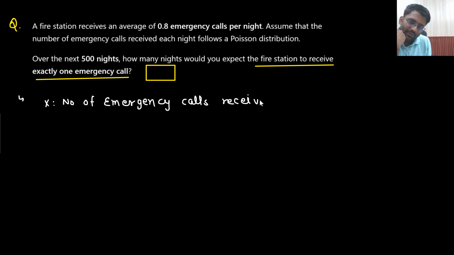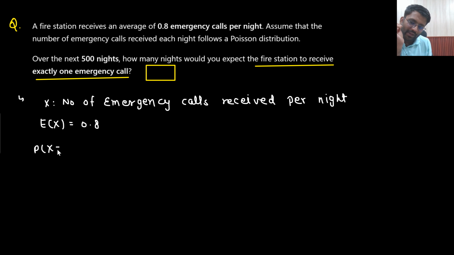Calls received. Can you let me know the number of emergency calls received in the next 500 nights? That means you are talking about per night. Per night. So the number of emergency calls received per night. Can you let me know the expectation of x? Expectation of x would be the number of emergency calls received per night. So the expected number of emergency calls received per night is equal to 0.8.